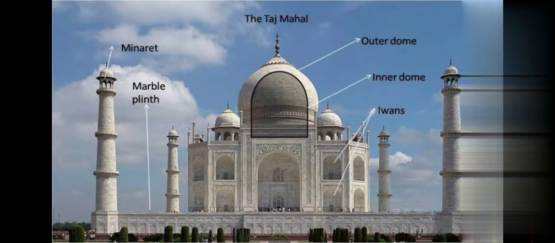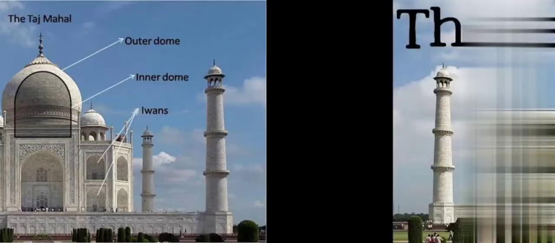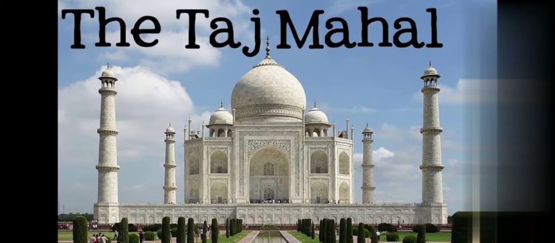These are the different structural parts of the Taj Mahal, and the dome. You can see the semicircular part. The dome is a special feature of the Indo-Islamic architectural style. And then you can see the huge towers known as minarets. So the minarets of different sizes also you can see here. Pride of India, the Taj Mahal.